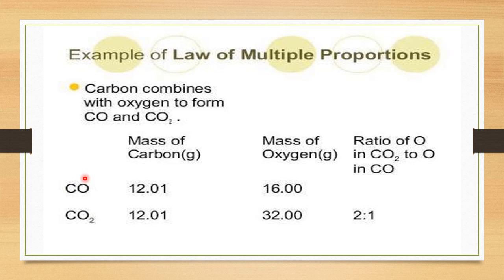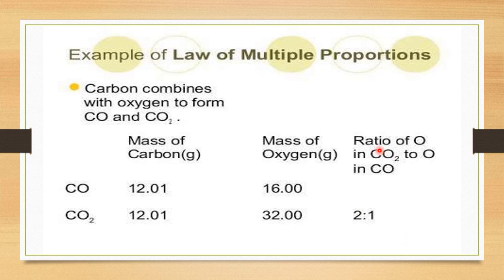In carbon monoxide, here the mass of carbon is fixed, that is 12.01. In both the cases, one carbon atom is there. So mass of carbon is 12.01 gram. So here varying element is oxygen. So in the carbon monoxide it is one atom, therefore 16 gram of oxygen. In carbon dioxide it is 2 oxygen atoms, 16 into 2, 32 gram of oxygen is combining with the carbon.